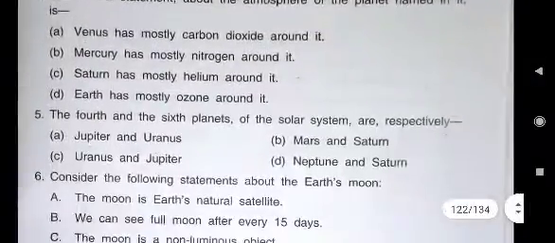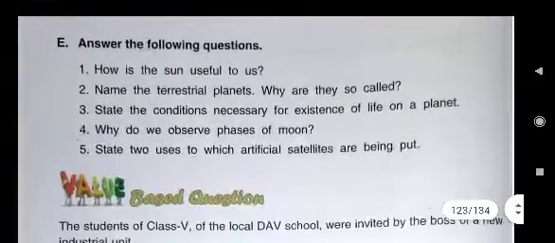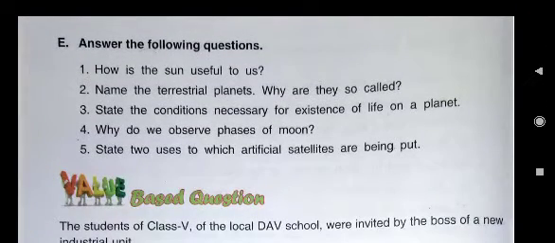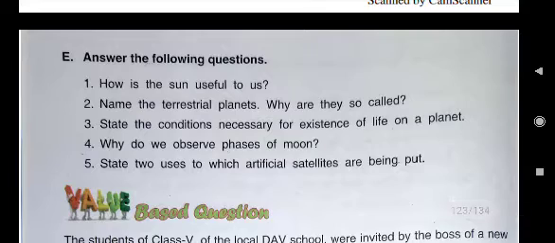In my previous class I gave you the answers of D part, and today it's our turn to read the answers of E part. I will give you a PDF, but before that you just learn the answers. You just see where these answers are written in your book, and then you write them in your science notebook. Either you can submit this science notebook in the school campus or on our WhatsApp group.